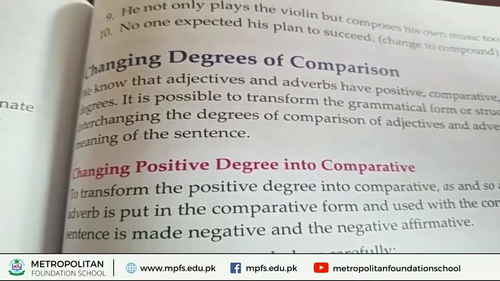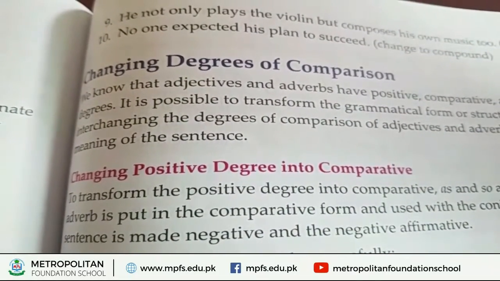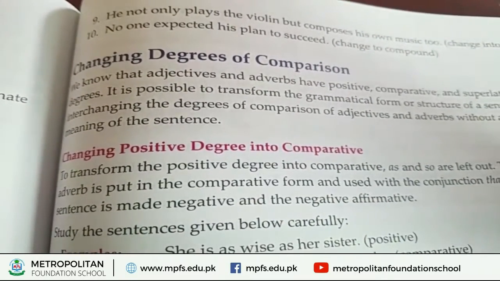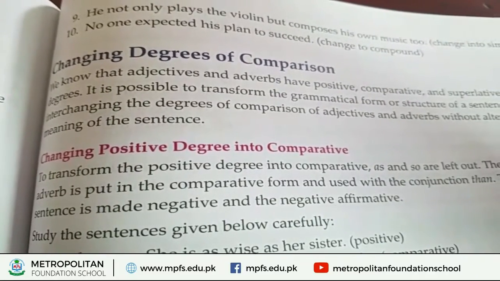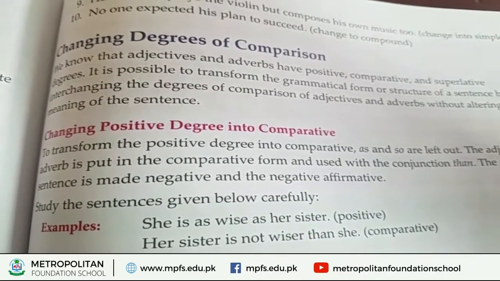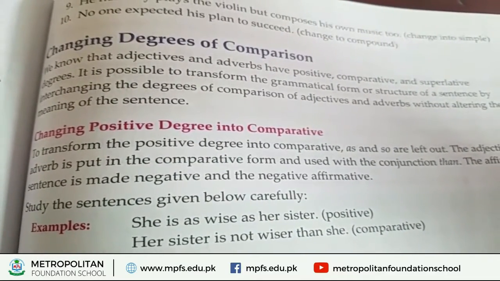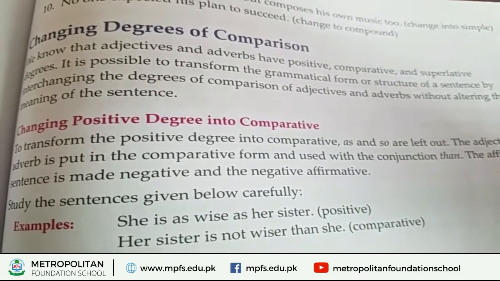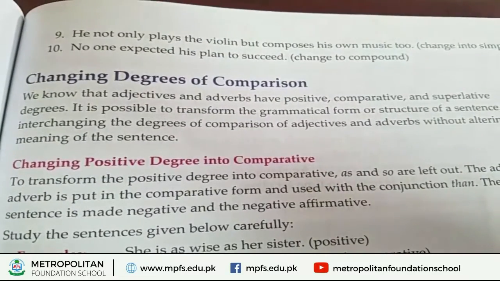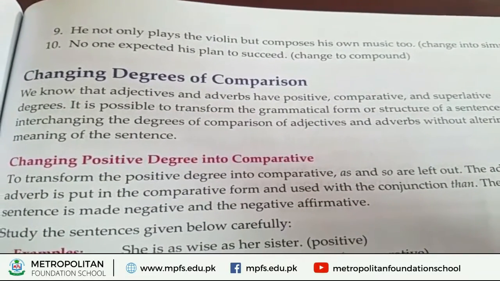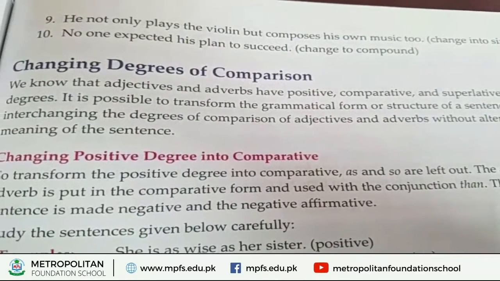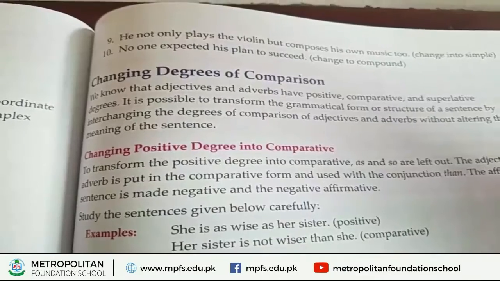Now move on to changing degrees of comparison. We know that adjectives and adverbs have positive, comparative and superlative degrees. It is possible to transform the grammatical form or structure of a sentence by interchanging the degrees of comparison of adjectives and adverbs without altering the meaning of the sentence.